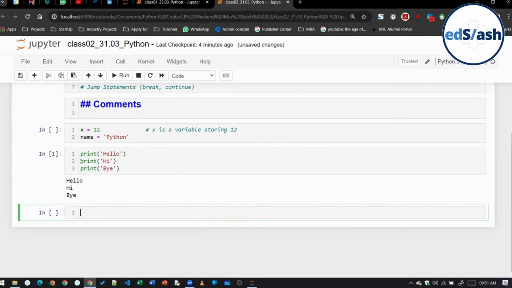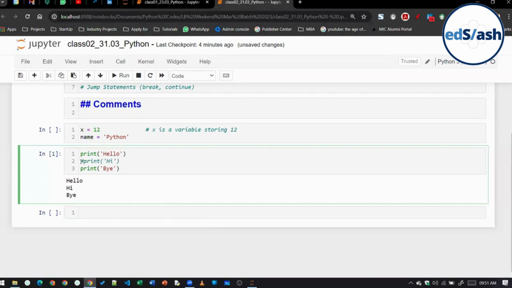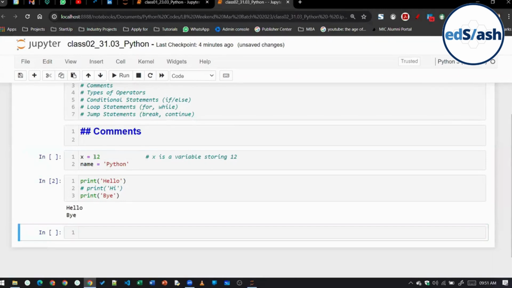But suppose I put a hash at the start of line number 2 and rerun the code. Here you can see the second line, print hi, is not working at all. Only hello and bye are getting printed on the screen. So what exactly is happening here? As soon as you put a hash before any line of code in Python, Python will completely ignore the entire line. Whatever is written after the hash will be ignored by Python.